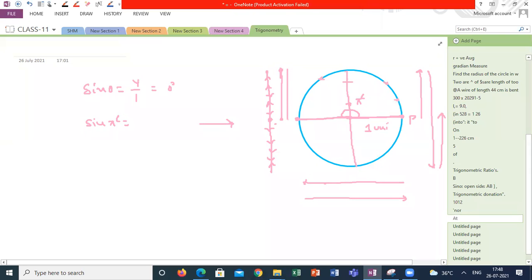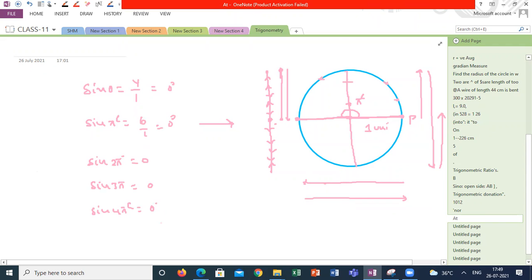And at 180 degrees, again it is coming back to here. That means with respect to the y-axis, the point is at the origin only. So 0 by 1, for 0 degrees. And for a complete revolution, sine 2 pi, it is 0. Sine 3 pi, it is 0. Sine 4 pi radians, it is 0.